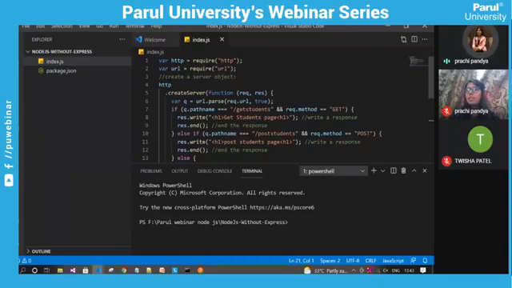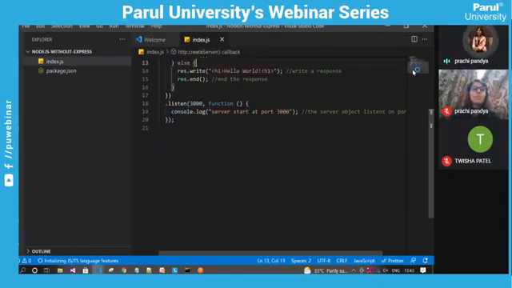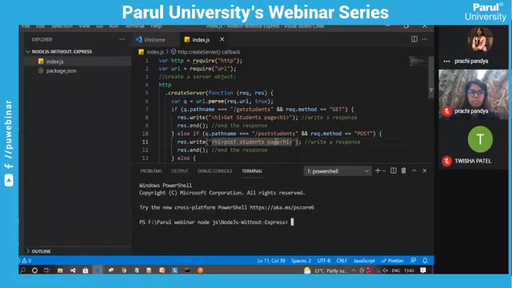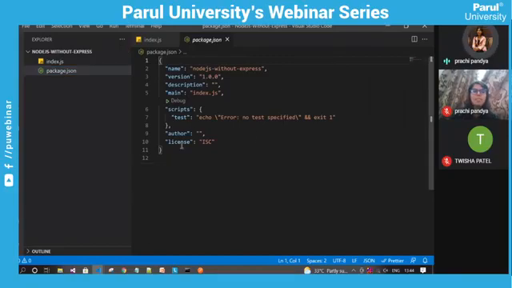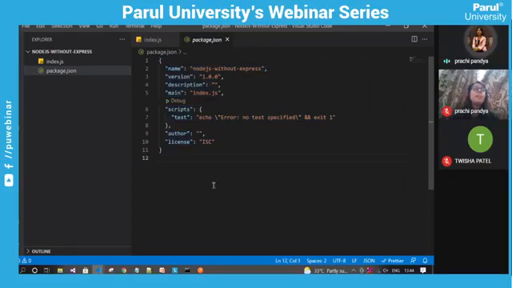Okay, this is the Node.js application, but I want to show how this will be working. I'm running this file with node index.js. You can note that first we will see the package.json. This package.json file does not contain any dependencies like Express. So this application will show you how Node.js works without the Express.js package.